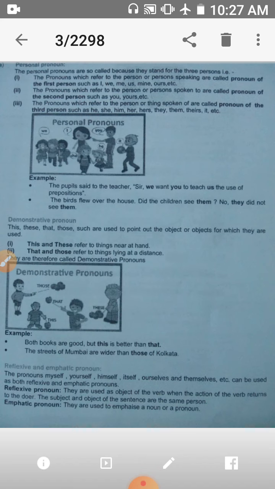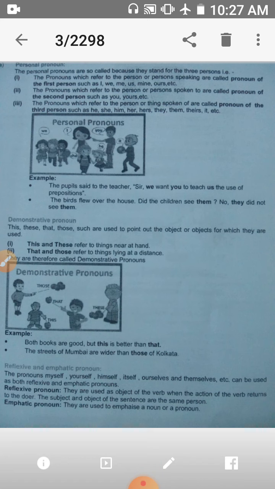First is personal pronoun. The personal pronouns are so called because they stand for the 3 persons, and these are first person pronoun, second person pronoun, and third person pronoun.